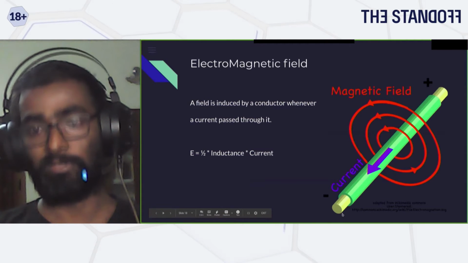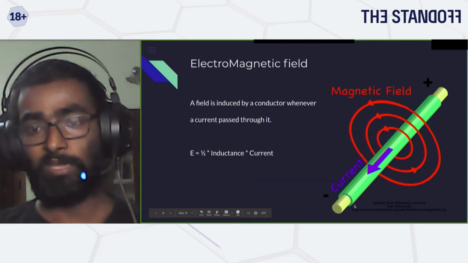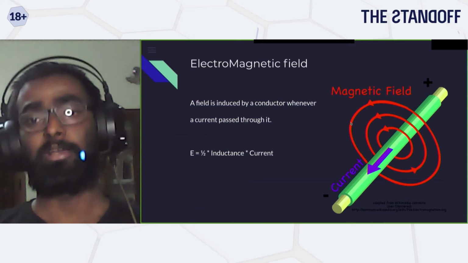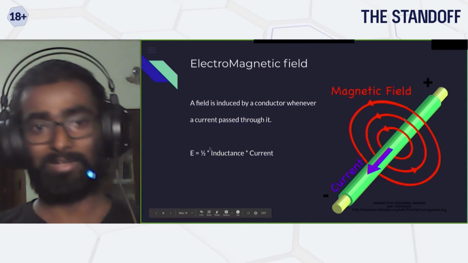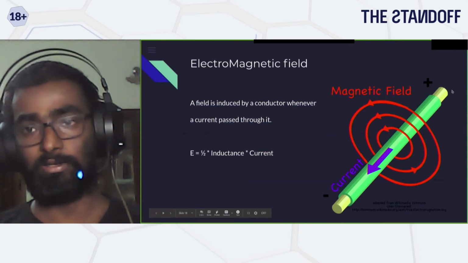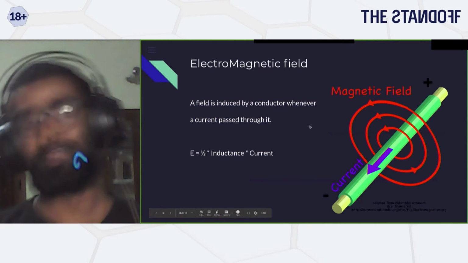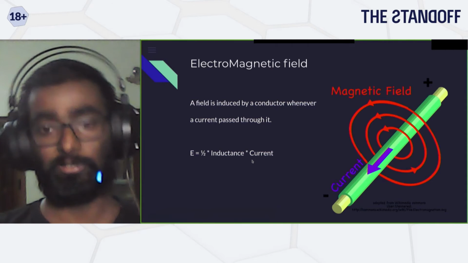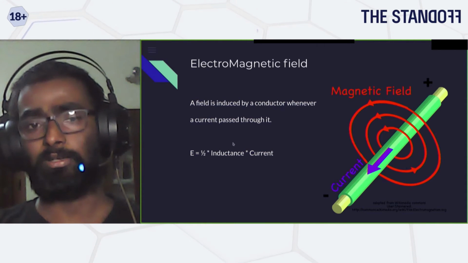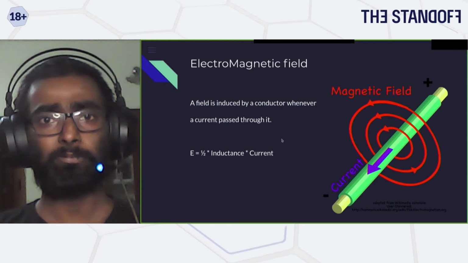If we are connecting a battery to it, there is going to be some electrical field generated in this wire, and that is calculated by the inductance of the conductor and the current that is being passed. This is not really needed in this context, but in the future, if you're building something on your own, this might come in handy.